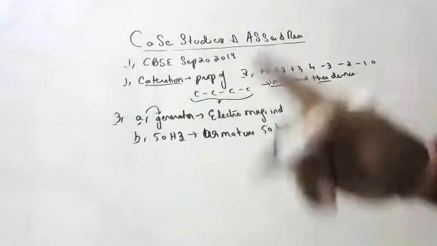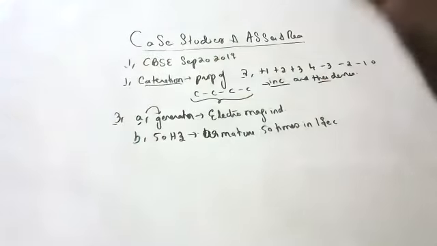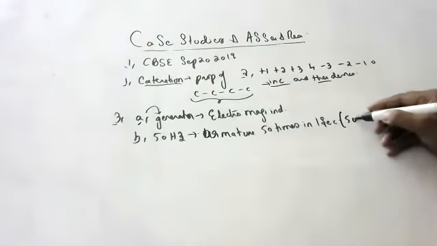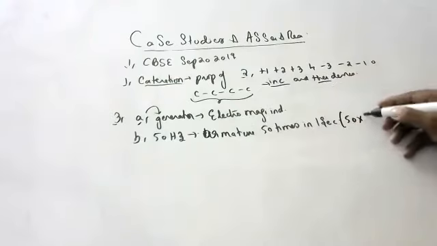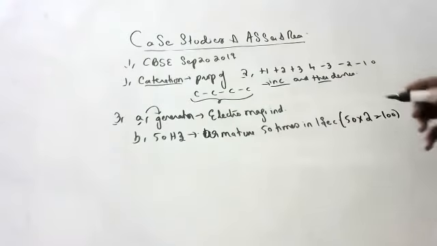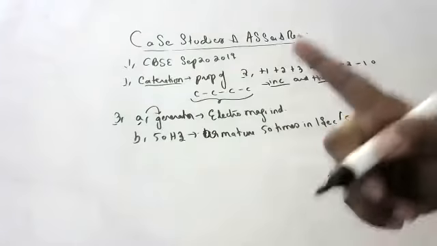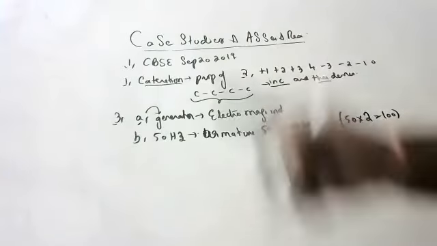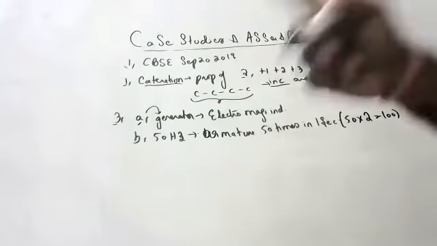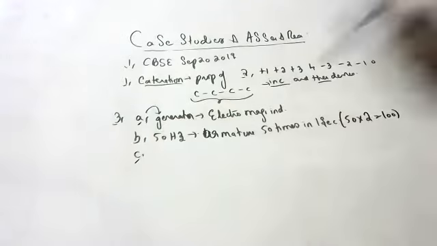If it rotates one time, polarity changes two times. So for 50 rotations, polarity changes 100 times. Children, 50 hertz means the armature or turbine rotates 50 times in 1 second to produce current.